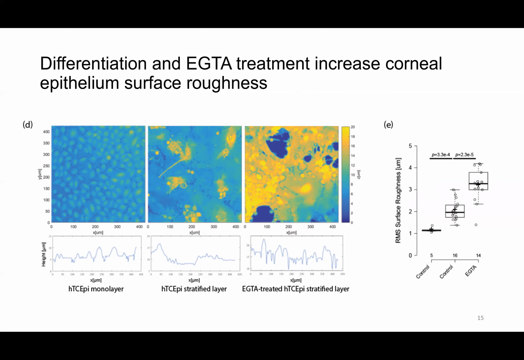To quantify the cell surface, we scanned the lipid bilayers of the epithelial cells and reconstructed the cell surface from fluorescent confocal images, which are shown here as heat maps. We define the cell surface roughness as the root mean square of height deviation from the mean height value. What we found was that for large fields of view on the order of 400 microns, the squamous-like differentiated cell layers actually exhibit larger roughness compared to monolayers, and EGTA treatment increased this roughness even further by releasing the tension at cell-cell junctions, as expected.